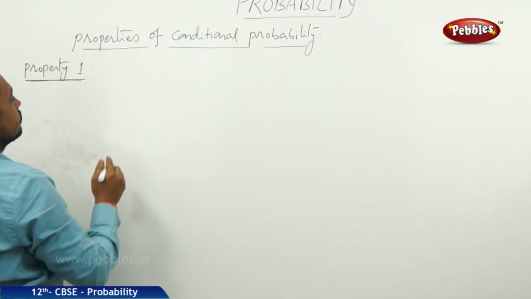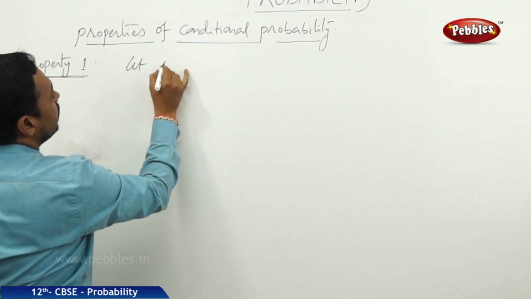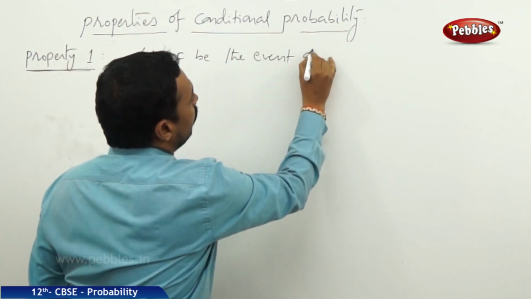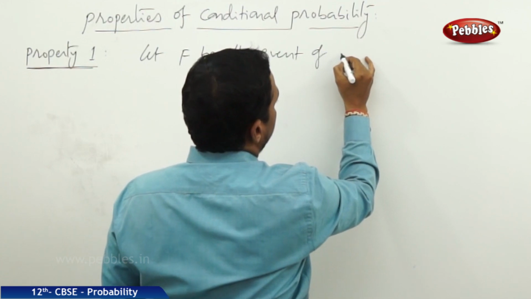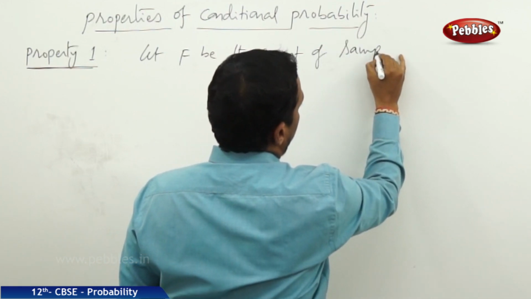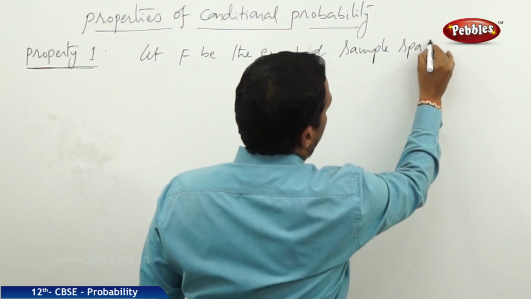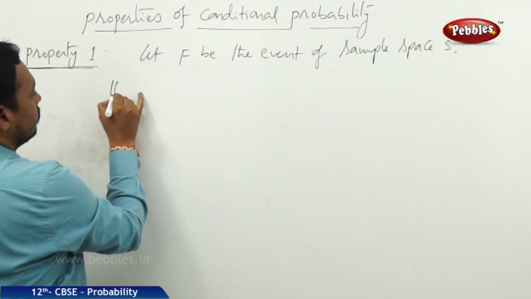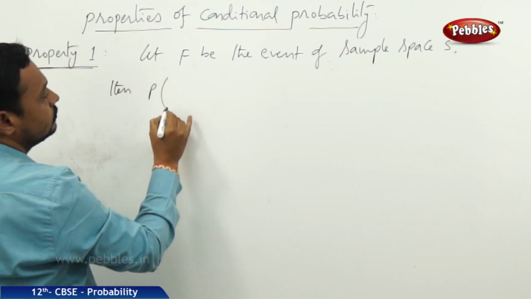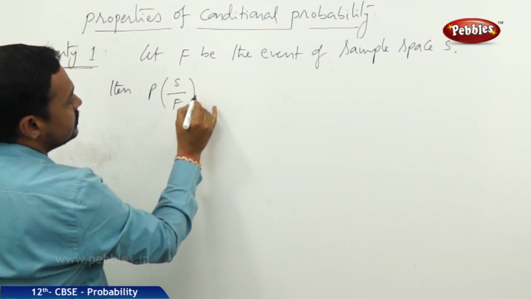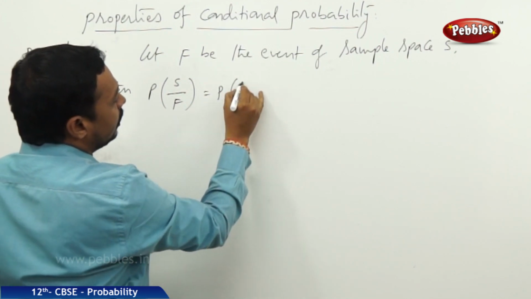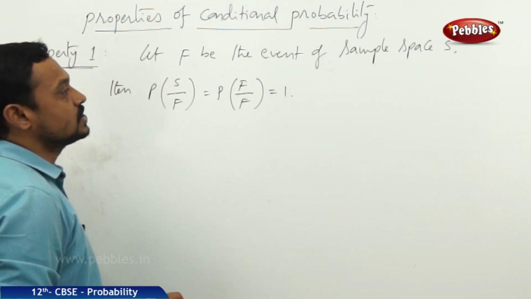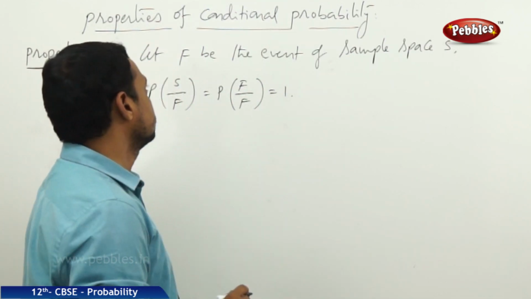The first one is, let F be an event of sample space S, then probability of S by F is equal to probability of F by F is equal to 1. Now this is the first property.